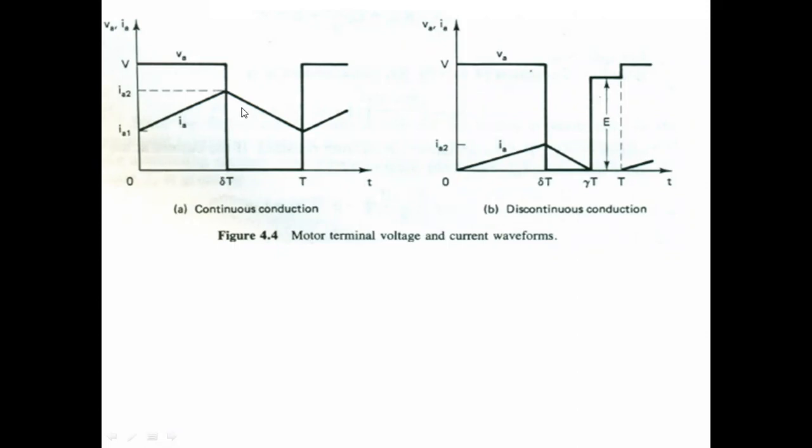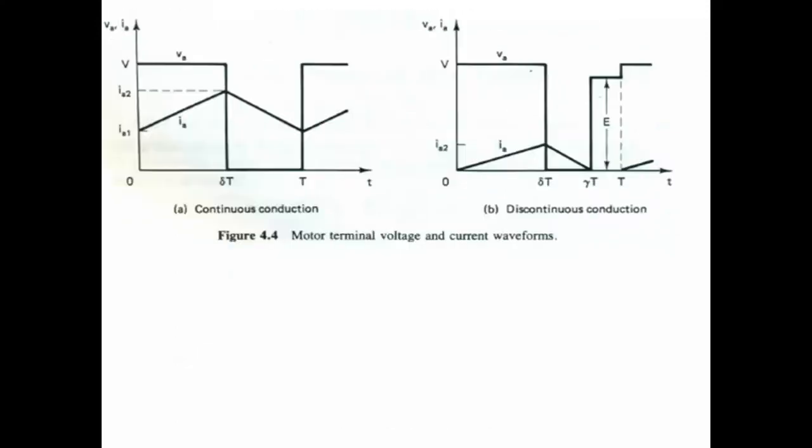Right? So the idealized steady state output voltage and armature current waveforms I have shown you in the figure. These are the armature currents and output voltages.